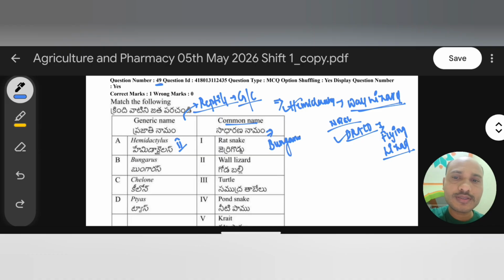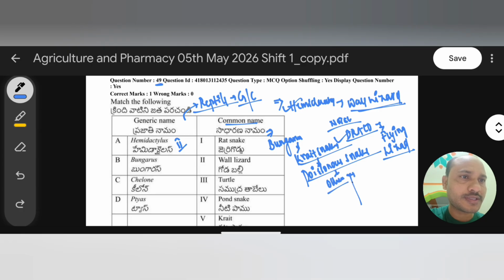Here the common name of Bungarus is kite snake. Generally this kite snake, Bungarus, is a poisonous snake, very important. Like this we have other poisonous snakes, like Naja, which is also a poisonous snake, and its common name is Indian cobra. And we also have one more poisonous snake, Ophiophagus.